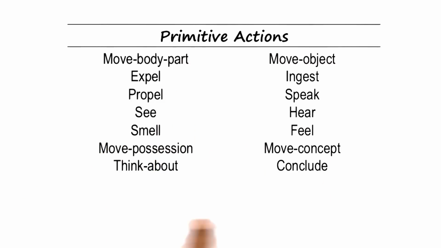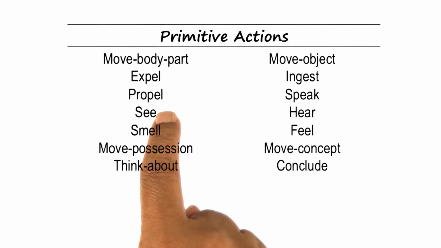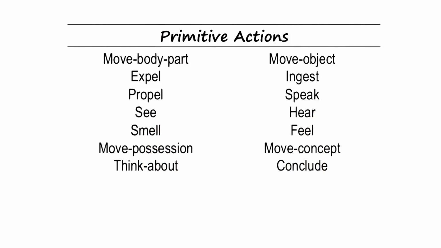Notice that some of these primitive actions have to do with mental actions. So think about or move concept or conclude or feel. So move concept is where Ashok gave the idea to Susie about going to a movie. Conclude has to do with decision making. Think about is just forming an idea inside one's mind. Some of these have to do with percepts and sensors, see, smell, hear.